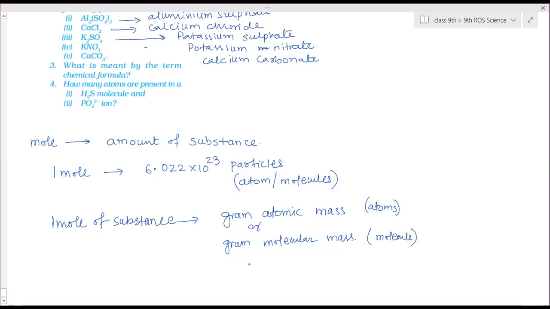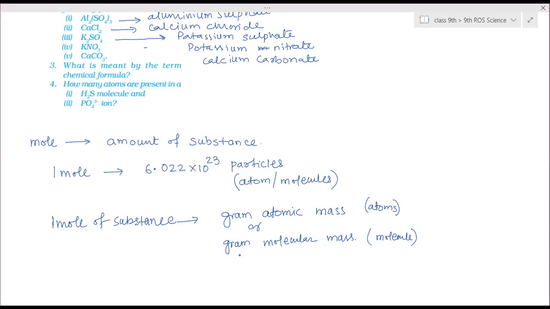So 1 mole of a substance is that amount of substance which carries a fixed number of particles. Whatever the particle it is, whatever the substance it is, there is always a fixed number of particles, equal to 6.022 into 10 to the power 23. Just like 1 dozen of apple and 1 dozen of banana, do they have the same mass? No, ma'am.